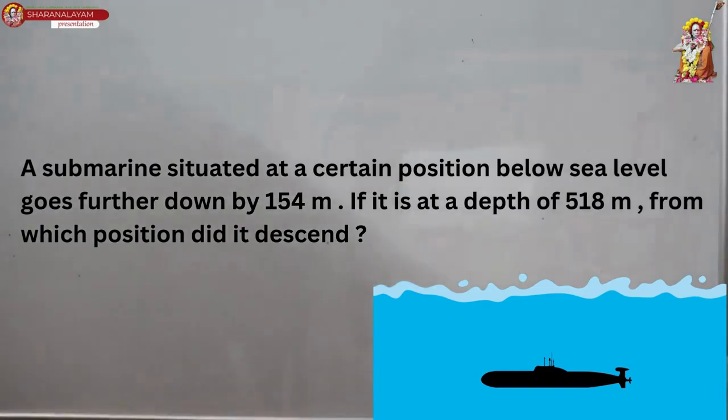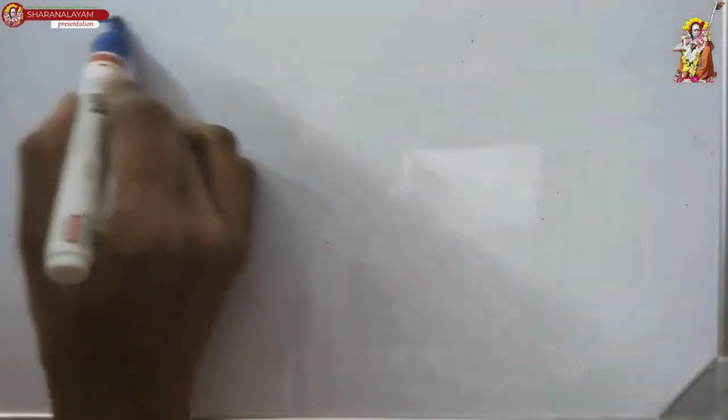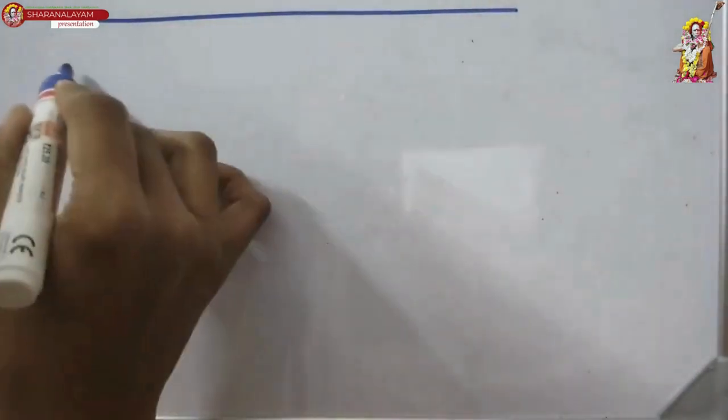A submarine situated at a certain position below sea level goes further down by 154 meters. If it is at a depth of 518 meters, from which position did it descend? Okay, descend na keela varudhu. Okay, say suppose this is the sea level. So, let's see.